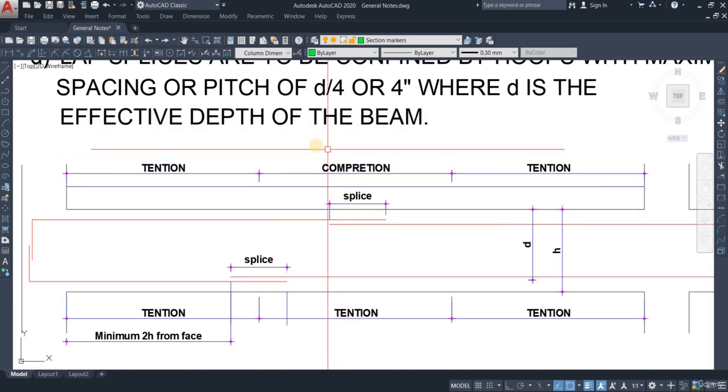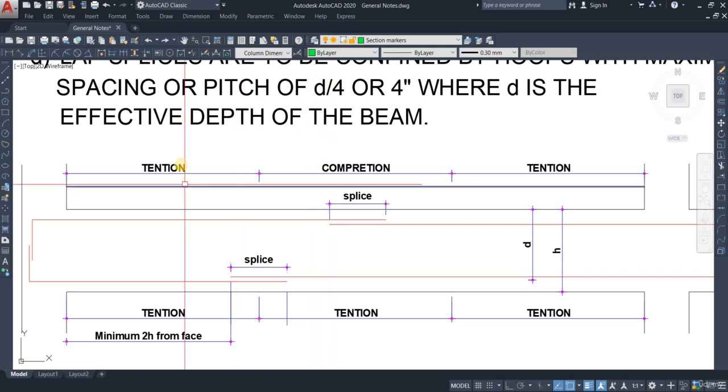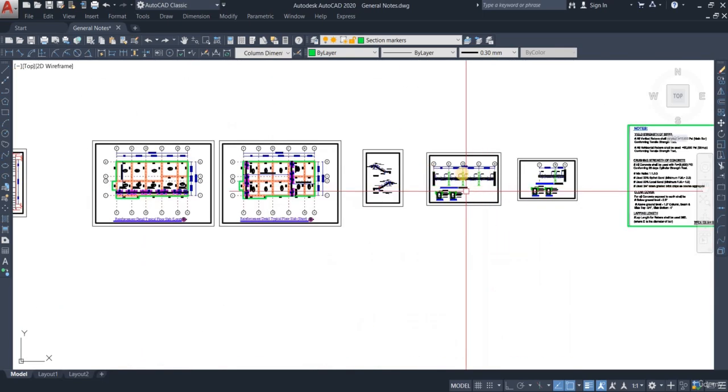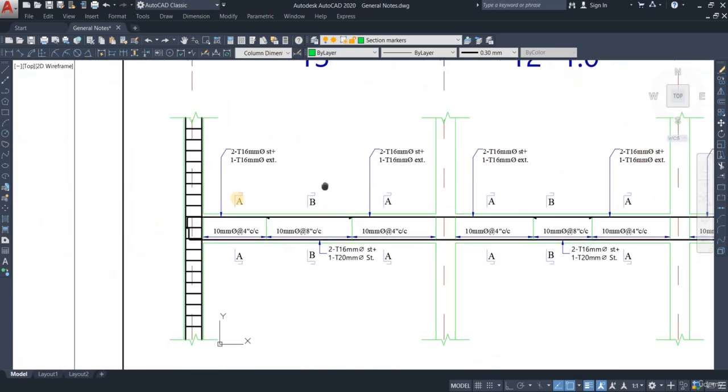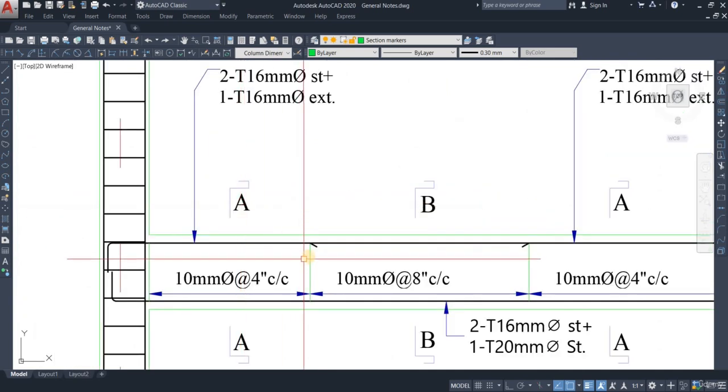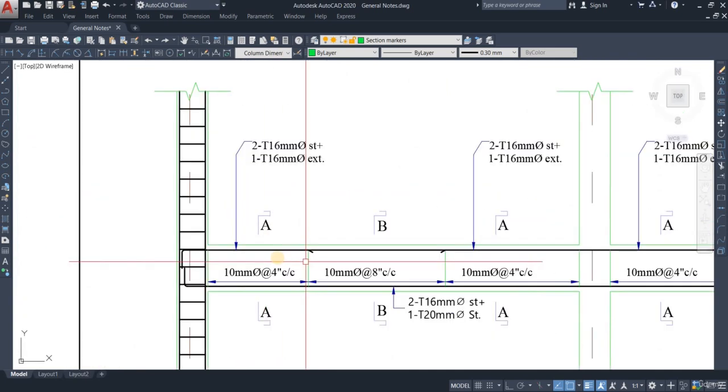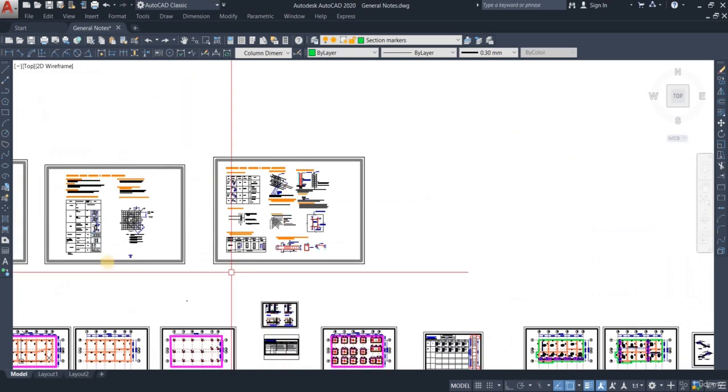All right, so we already know about the three sections in a beam because we have already done this. And remember the L by 4 and the L by 3 lengths. If we go to the beam building, you'll be able to see it here. As you can see, there we go, we did a lapping here. This distance is L by 4, and this distance is L by 3. So there are three sections: this is the A section, this is the B section, and again the A section.